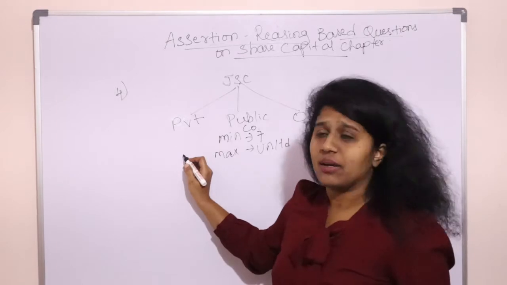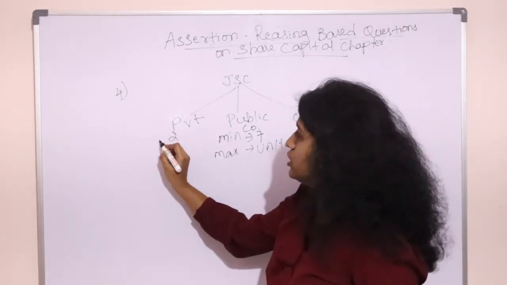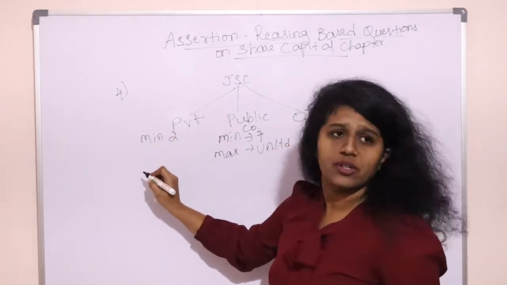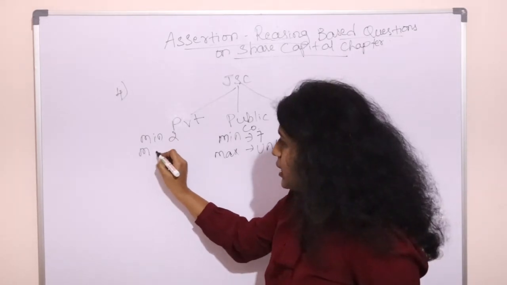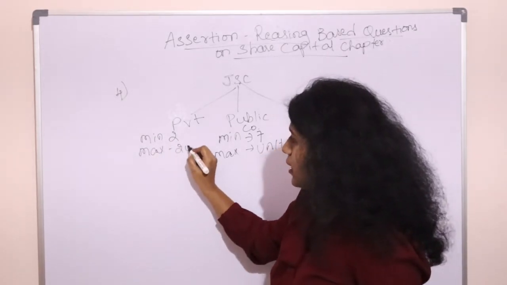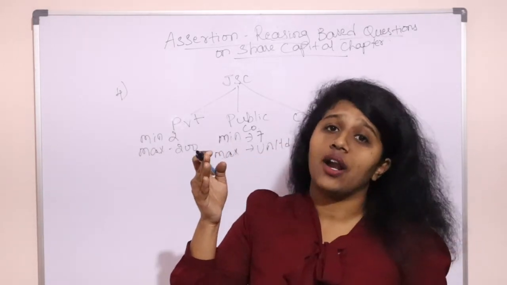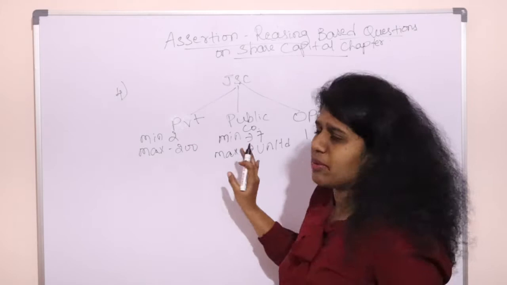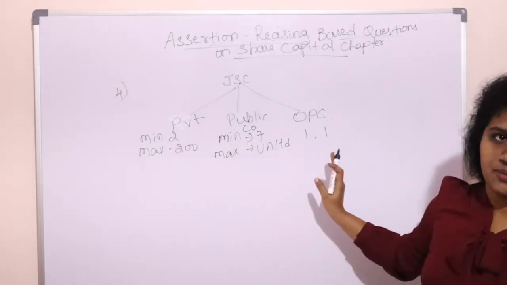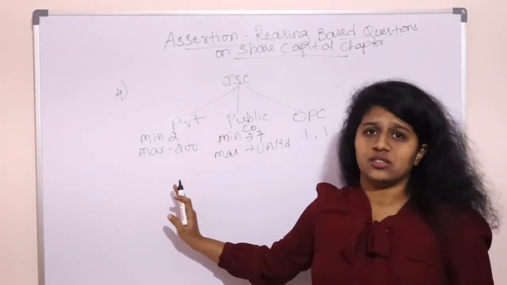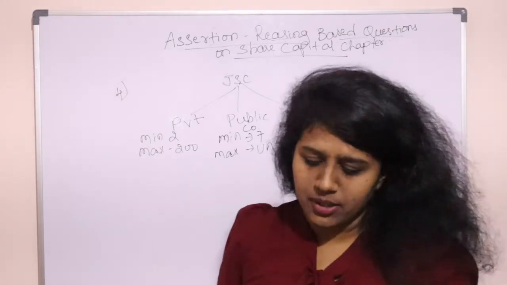In case of private company, the minimum number is 2. Just like partnership, the minimum number is 2. The maximum number is 200. A private joint stock company can have only to the extent of 200 members. So this is the minimum and maximum limit for all of these types. If any question comes under this, please be careful. Keep it in your mind.